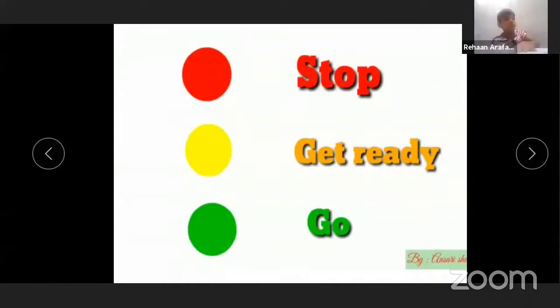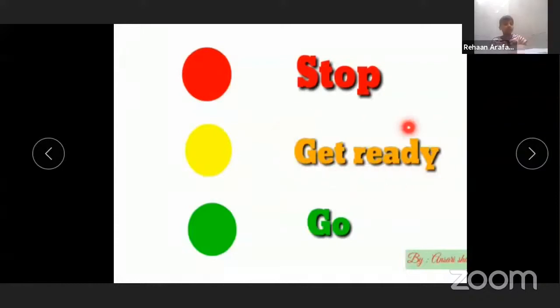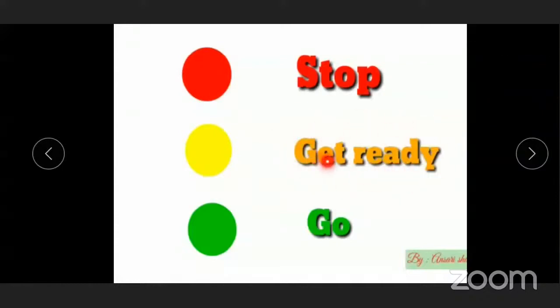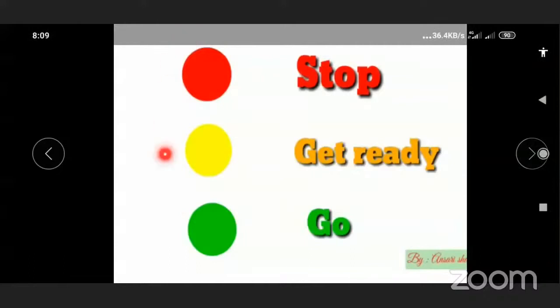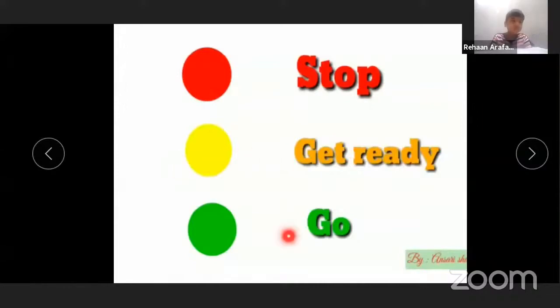Now, when the signal turns yellow, get ready. That means start your vehicles, get ready, but don't go ahead. Wait for the green. When the signal turns green, go. That means the vehicles move ahead. Understood, everyone? These are the three signals which we see on the road. Red means stop. Yellow, get ready. And green shows go.